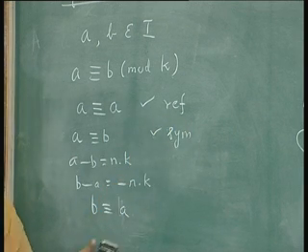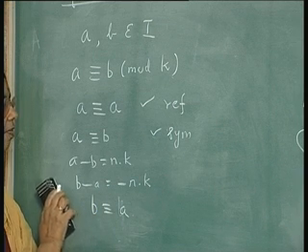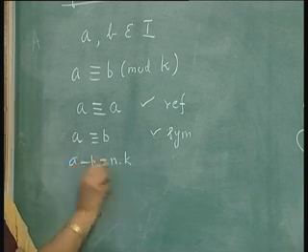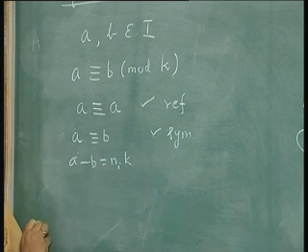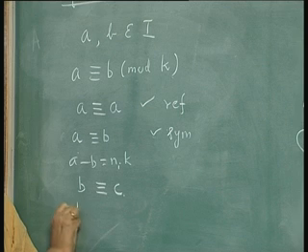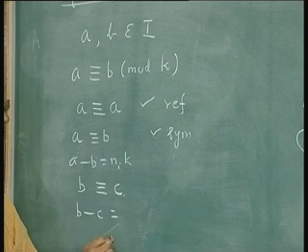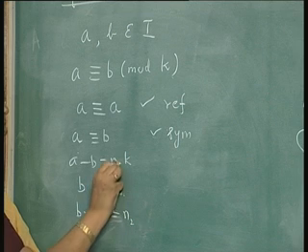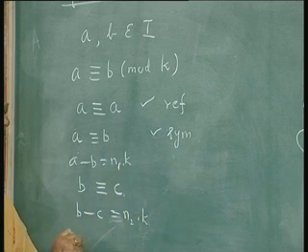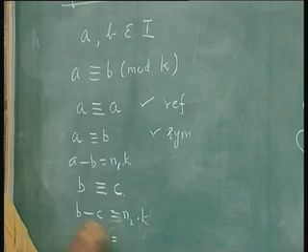Now, what can you say about the transitive property? If A is equivalent to B, you can say A minus B is n1 into k, and if B is equivalent to C, then B minus C is n2 times k. So, what can you say about A minus C?